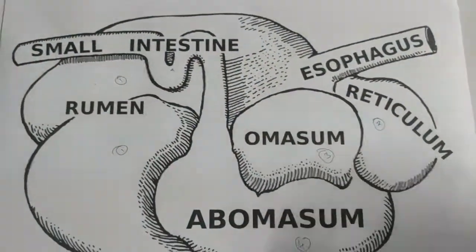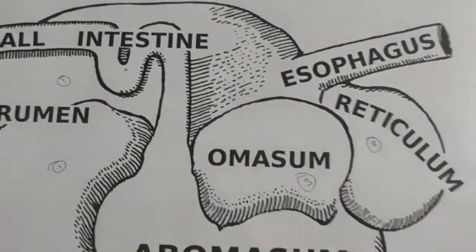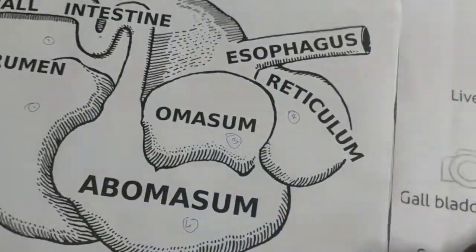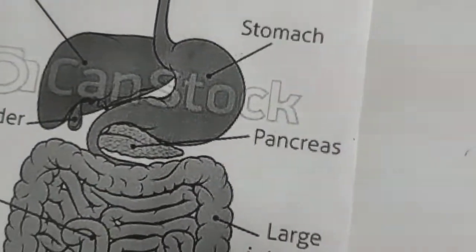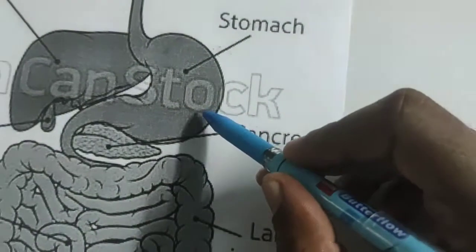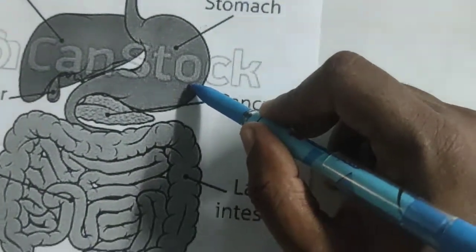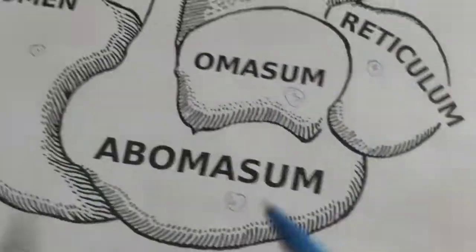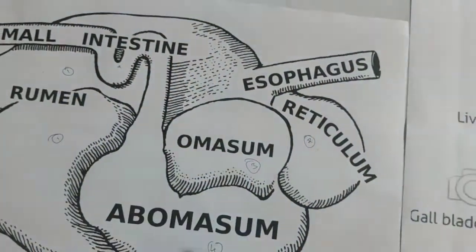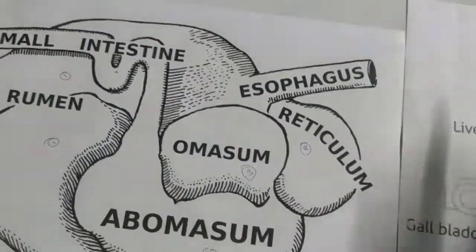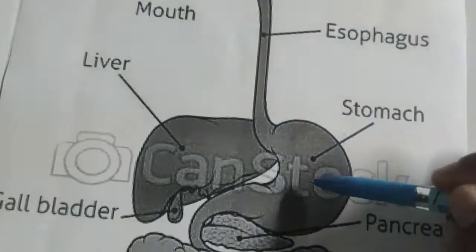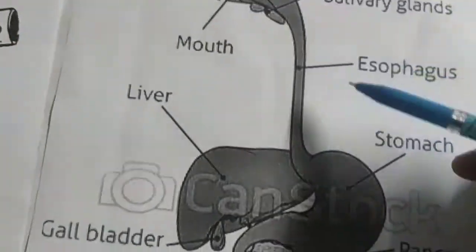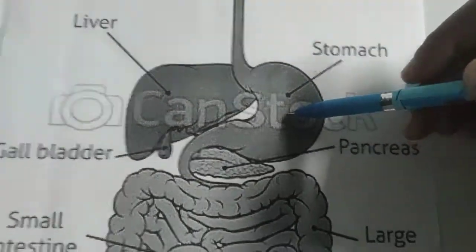Once again, our stomach is not divided into any parts, so it is known as the simple stomach. But the ruminant stomach is divided into parts. Once the food has entered our stomach, it cannot be brought back, since the esophagus is directly connected to the stomach.